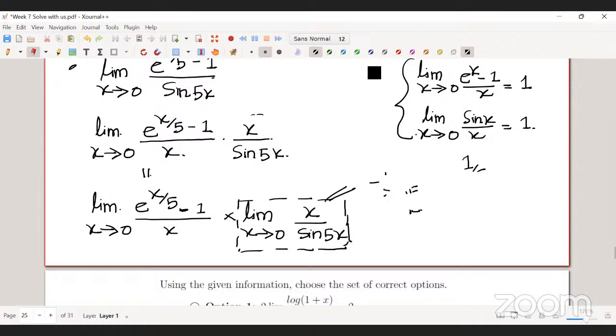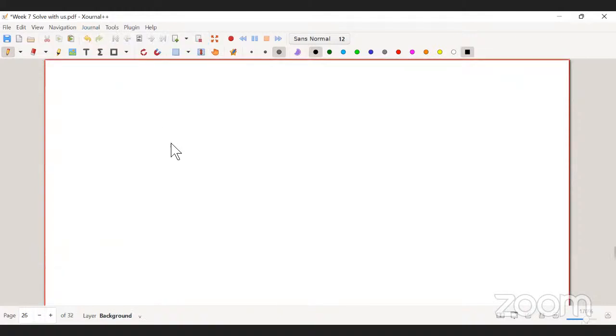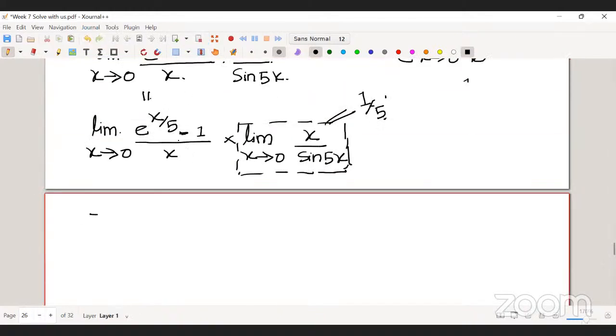So this limit I know, the limit of this one is 1 by 5. And what about the limit of this function? Our next task is to find the limit of this one. How should you find it? We will divide and multiply the denominator by 5, so it will be multiplied by 5.